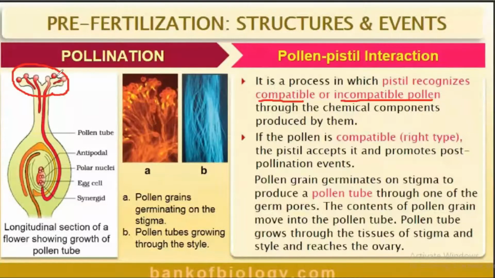If it is the right type or compatible type, what happens? Pollen tube growth starts and fertilization will take place. If it is the wrong type or incompatible pollen grain, it is rejected by the stigma. So that is the meaning of pollen pistil interaction.